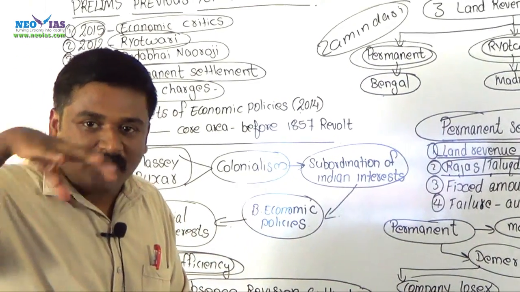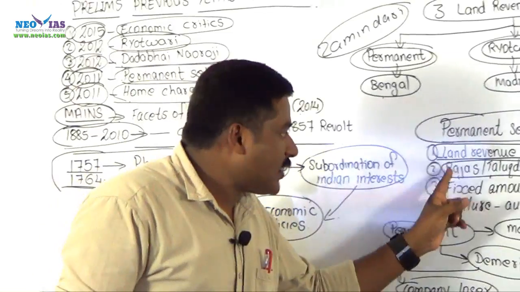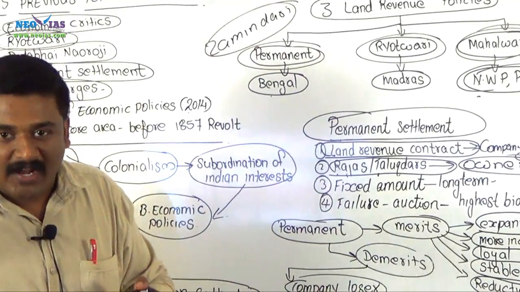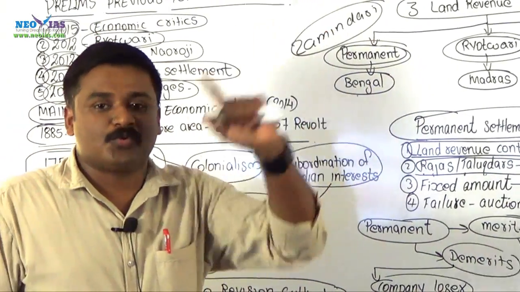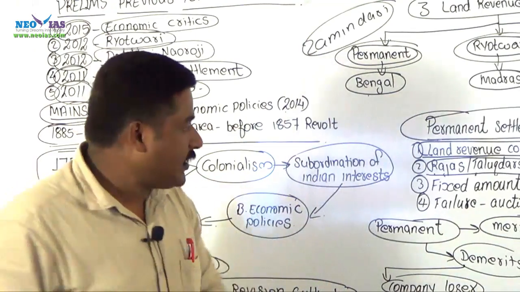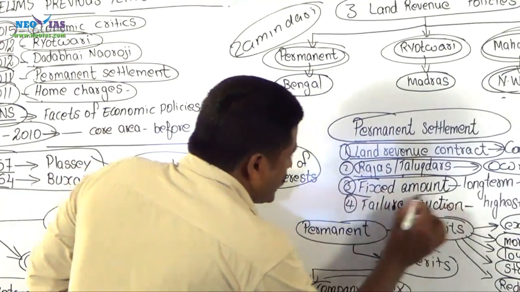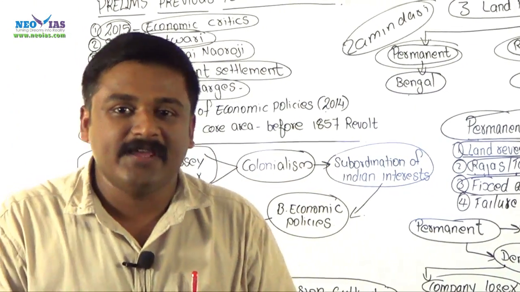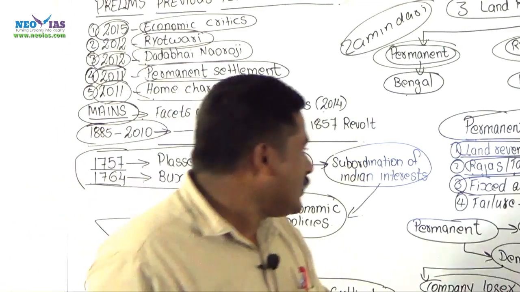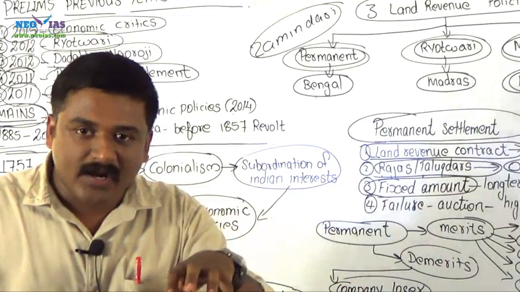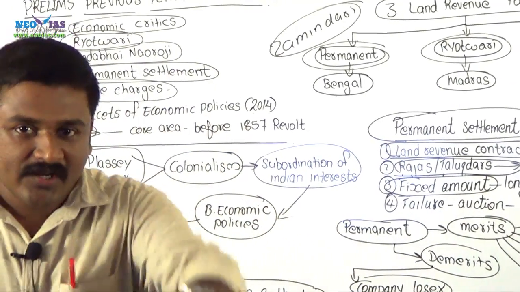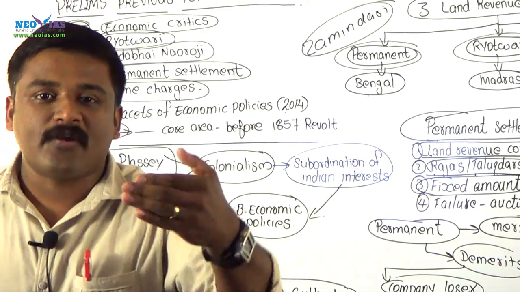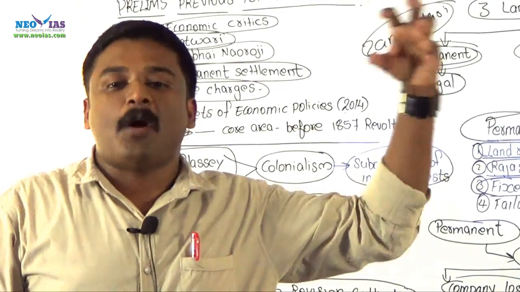Now, the ownership of the entire estate goes to these rajas and talukdars, they are made the owners of the land, and they were responsible for collection of the revenue and payment of the revenue to the colonial government. And here the amount they were supposed to pay is fixed. I told you this is a land revenue policy signed between company and the zamindar, and here the zamindar is the old rajas and talukdars. The zamindars are made the owners of the land. Now they are the owners of the entire estate, and they have the responsibility to collect the revenue from the farmers and pay a fixed amount to government.